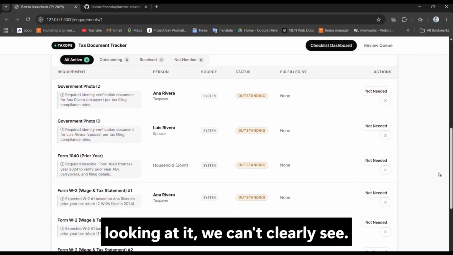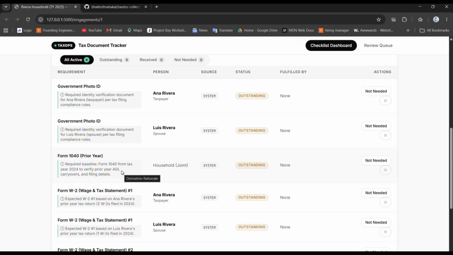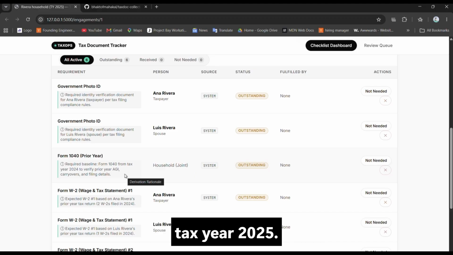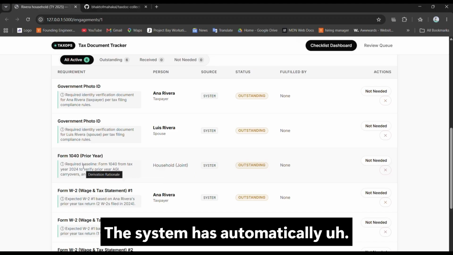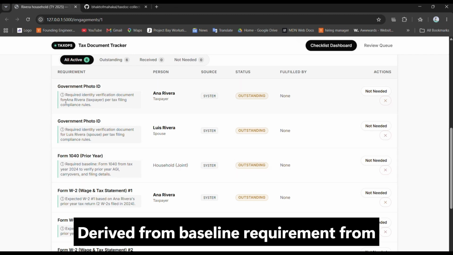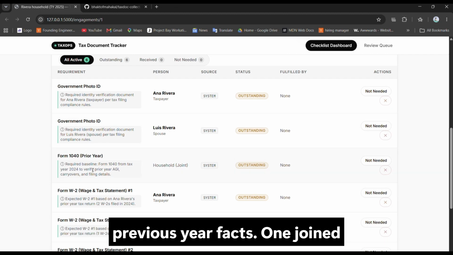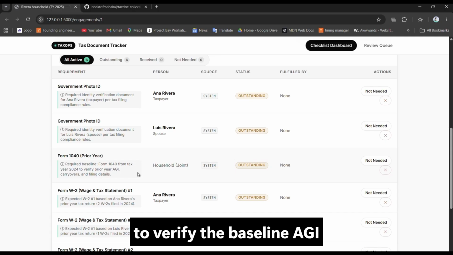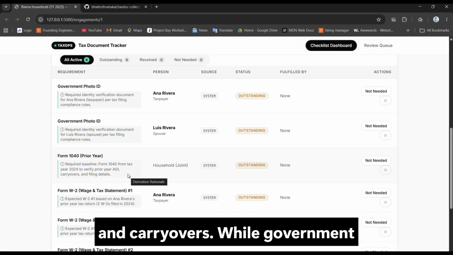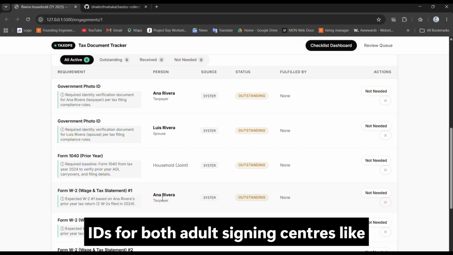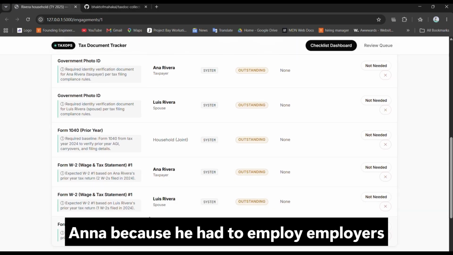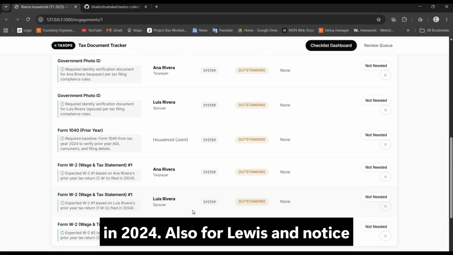Looking at it, we can clearly see the Ribora household for tax year 2025. The system has automatically derived the baseline requirements from previous year facts: one joint 1040 from 2024 to verify the baseline AGI and carryovers, while government IDs for both adult signing partners, Anna and Lois, and two W-2s for Anna because she had two employers in 2024, also for Lois.